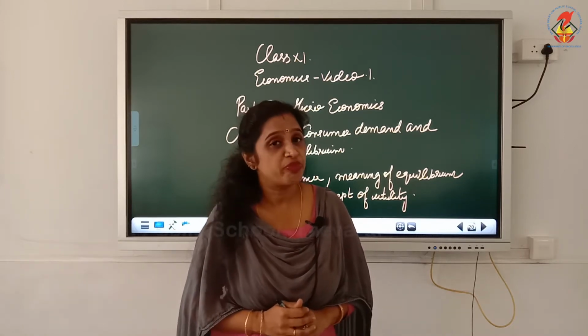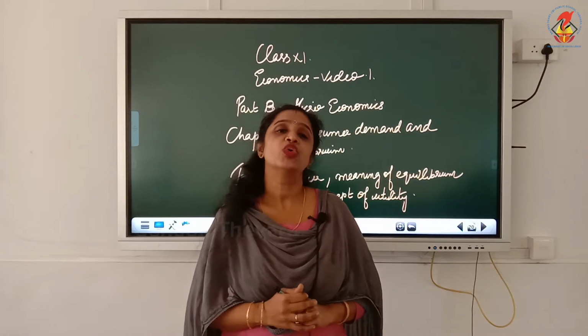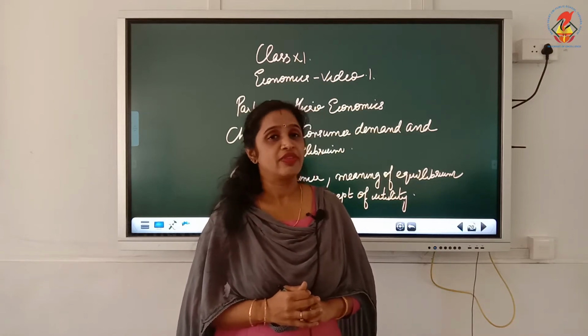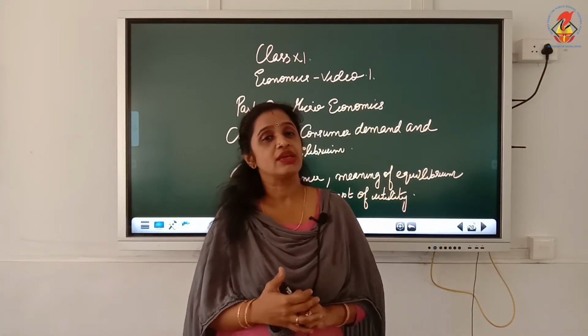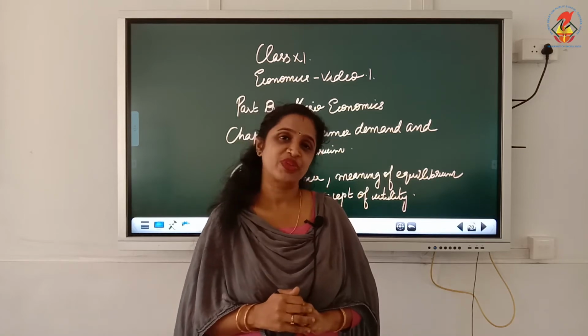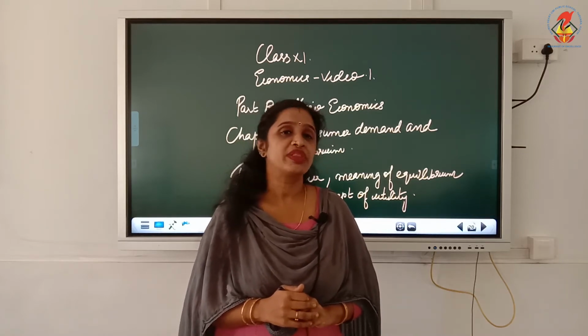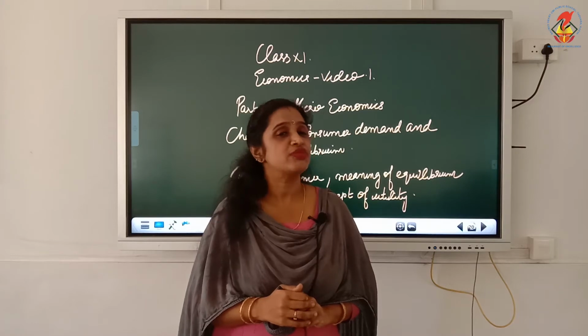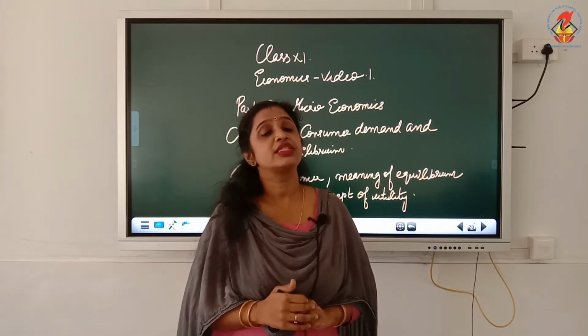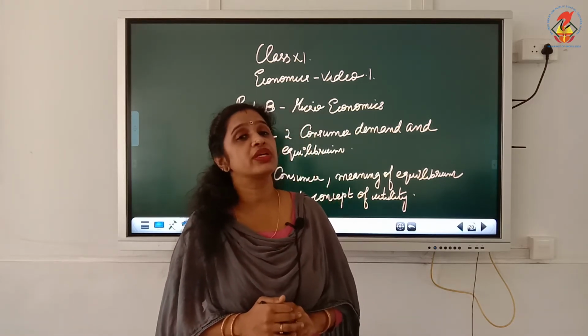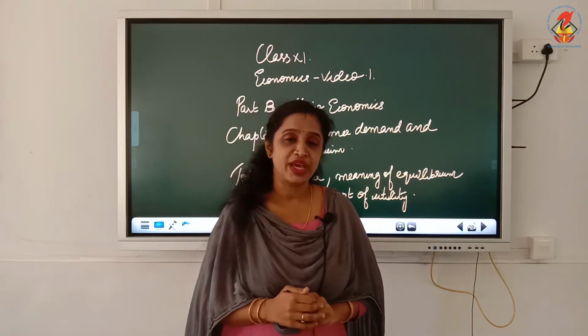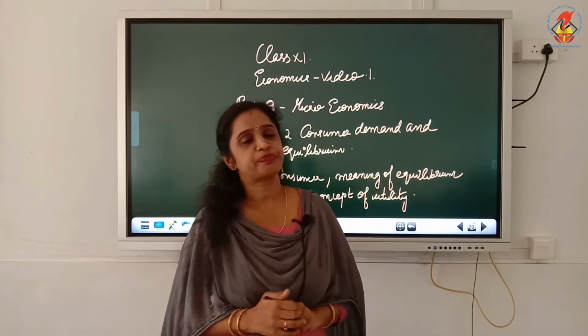We will start with the act of consumption first, and that is chapter 2, Consumer Demand and Equilibrium.